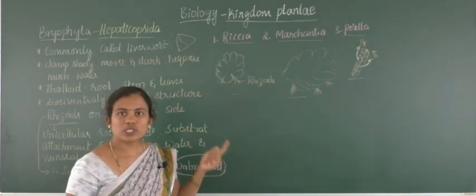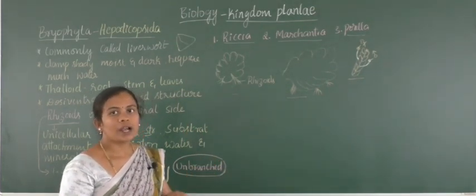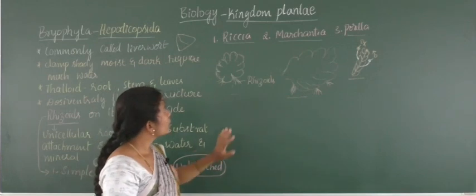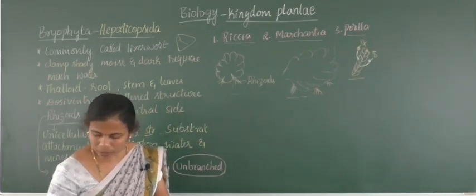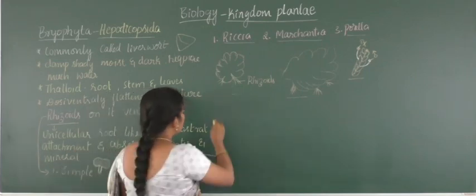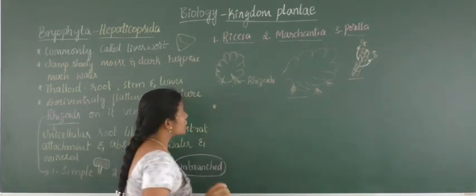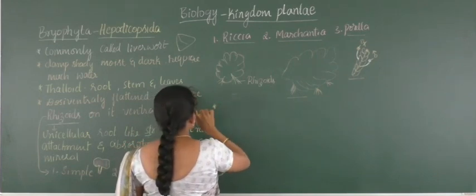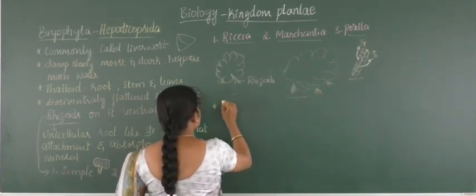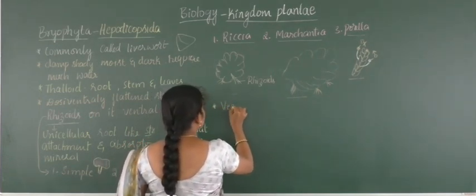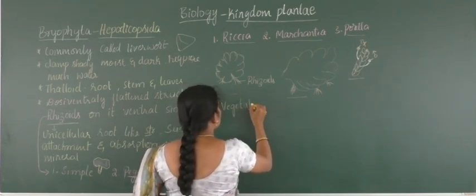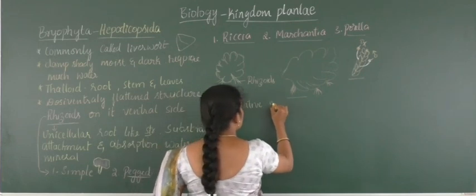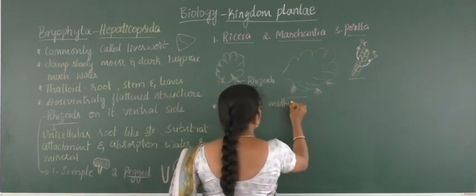If it is not visible, just go through the textbook, it will be there in your textbook regarding the structure. Moving to the next part, reproduction, which is of three different types. One is the vegetative method of reproduction, which is by fragmentation.